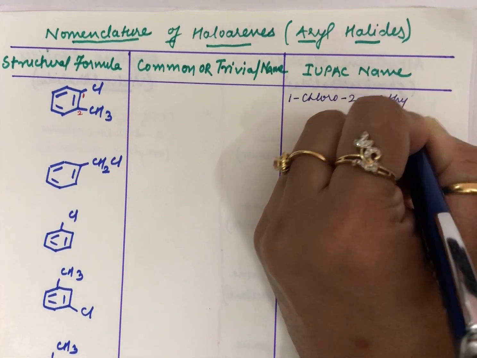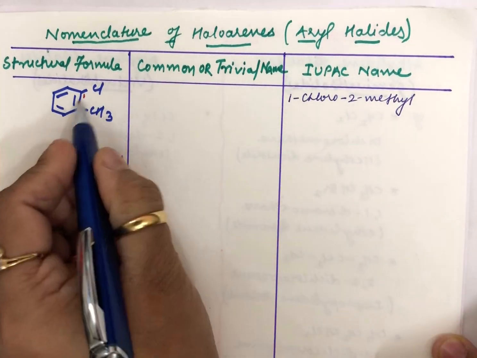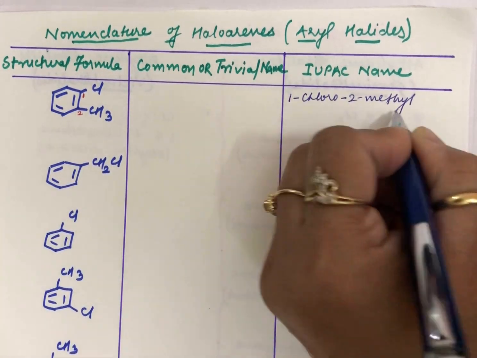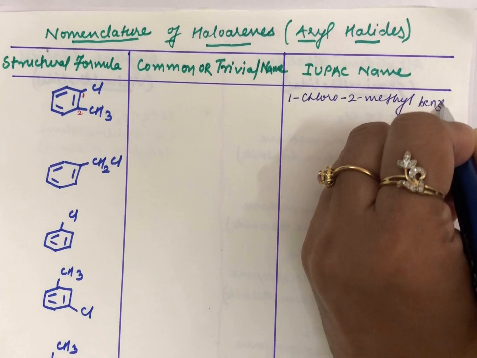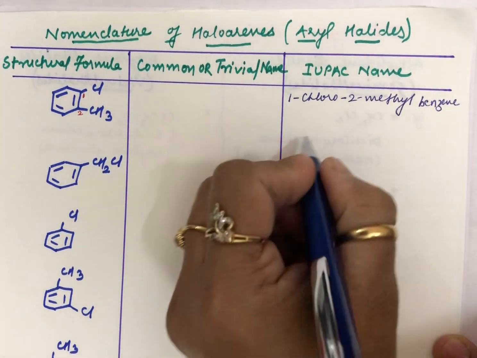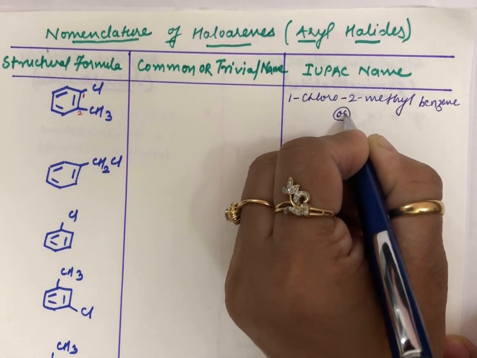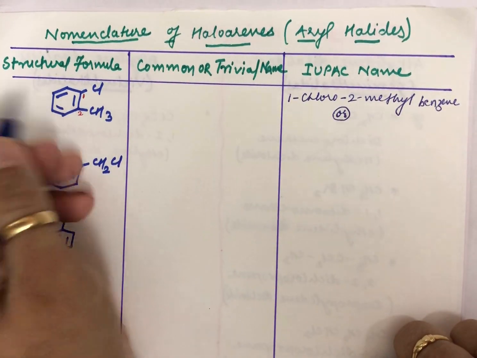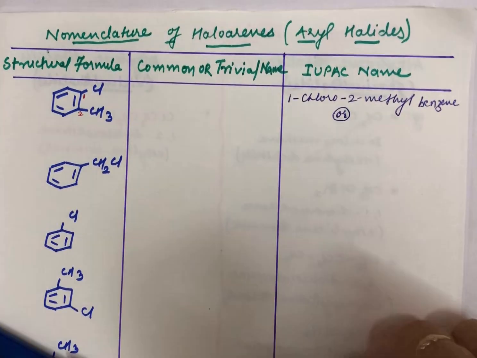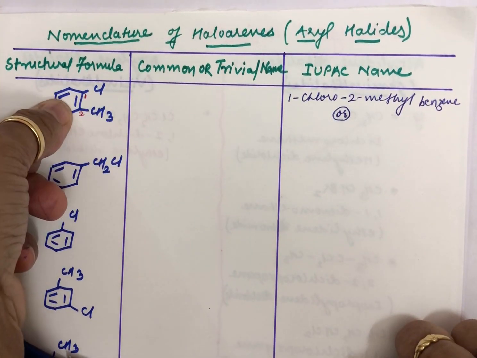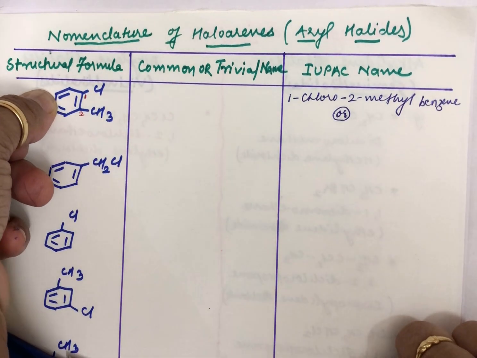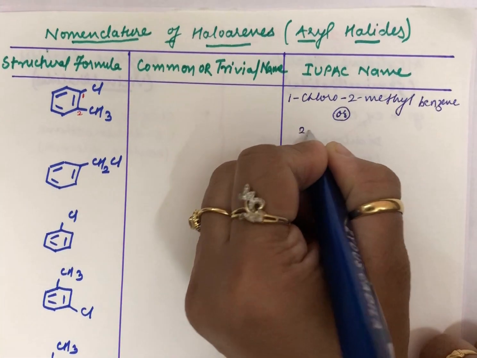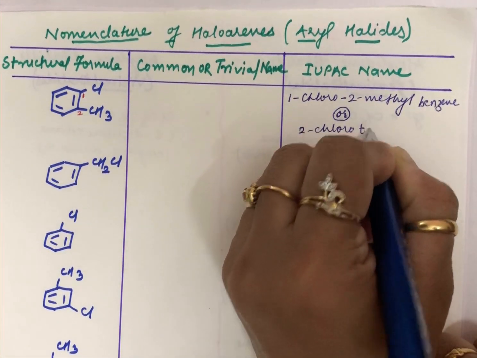You can name this as 1-fluoro-2-methyl, again following alphabetical order, and then this is your benzene. Let me write here benzene. Now students, you can also call this by another IUPAC name. We know that if you don't have the Cl and have only CH3 attached to benzene, it is referred to as toluene. So in that case this becomes 2, so 2-chlorotoluene. The other possible name for this is 2-chlorotoluene.